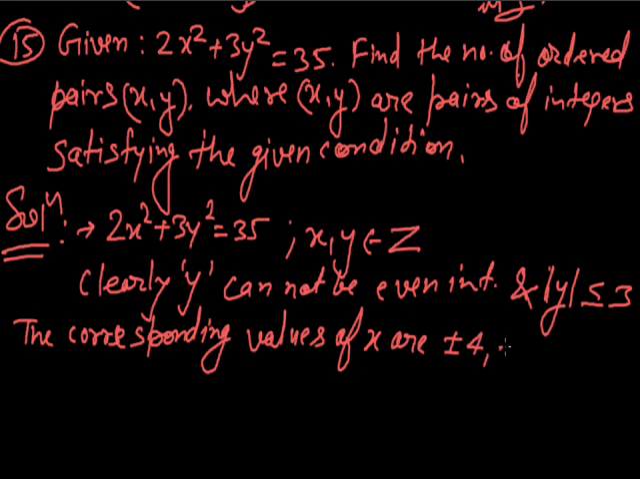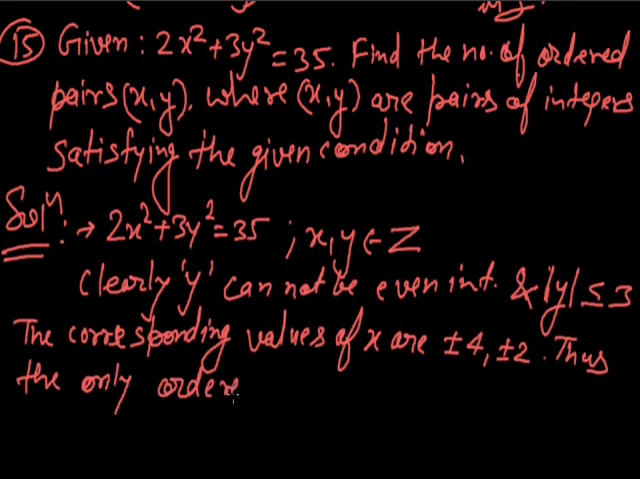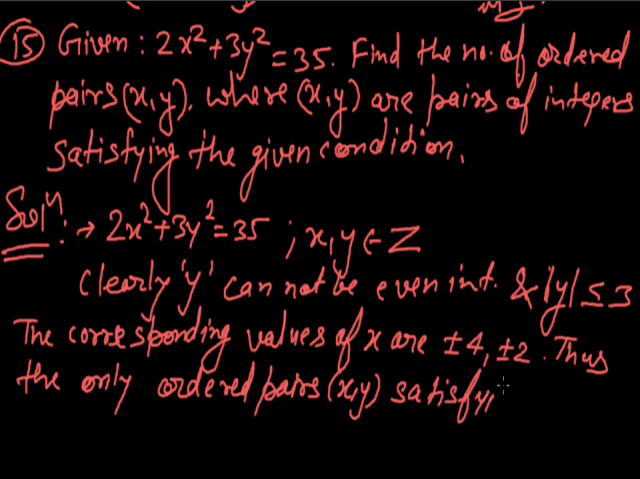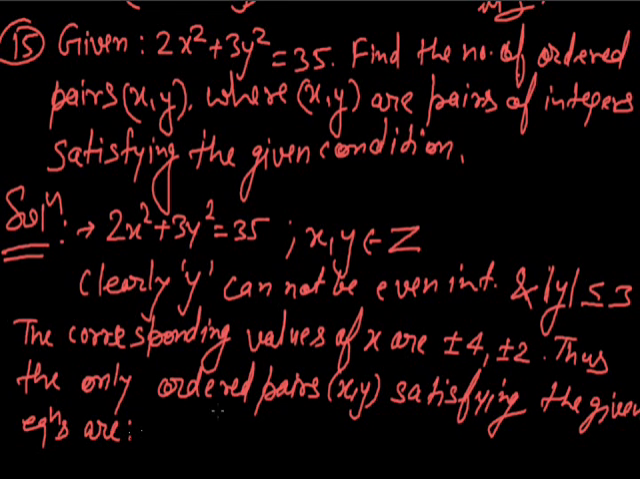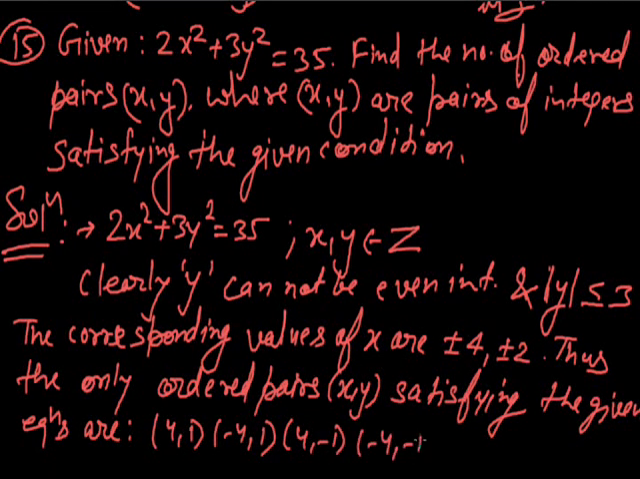The only ordered pairs (x, y) satisfying the given equation are (4, 1), (minus 4, 1), (4, minus 1), (minus 4, minus 1), or (2, 3), (minus 2, 3), (2, minus 3), (minus 2, minus 3).